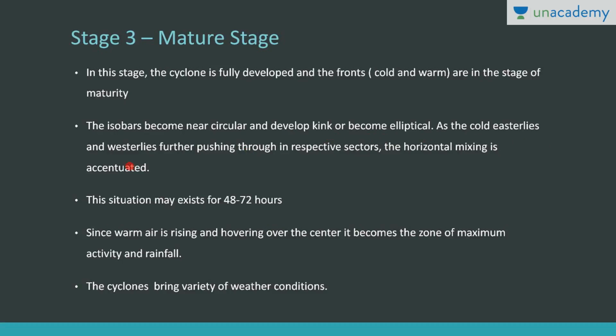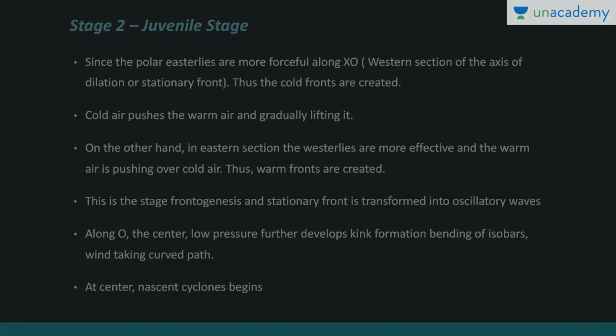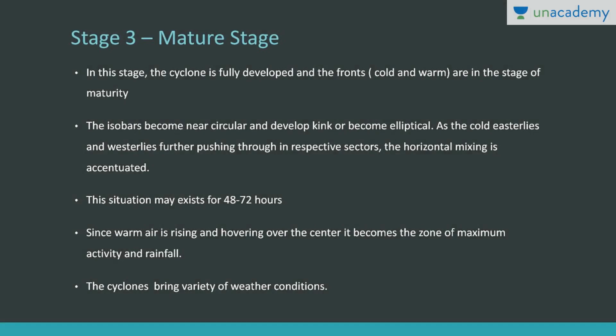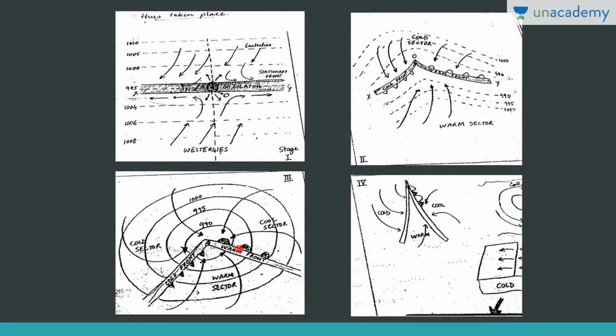As the cold easterlies and westerlies push further in their respective sectors, the horizontal mixing is accelerated. In this third stage, you will find that horizontal mixing is accelerated. In the earlier stage, horizontal mixing was not taking place. Now this mature stage situation may exist for 48 to 72 hours. What happens is the warm air is rising gradually, right, and it is hovering around the center. It becomes the zone of mixing, the zone of maximum activity and rainfall.